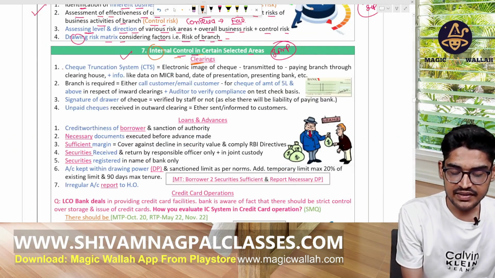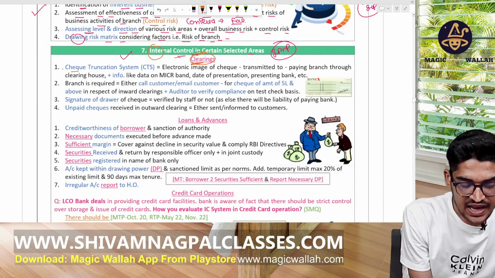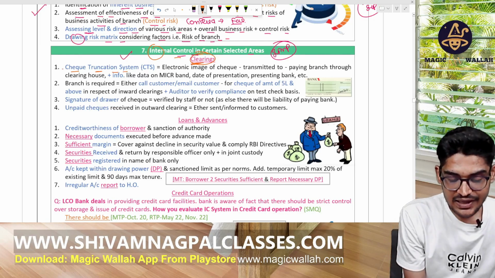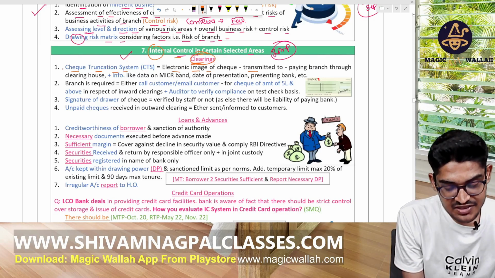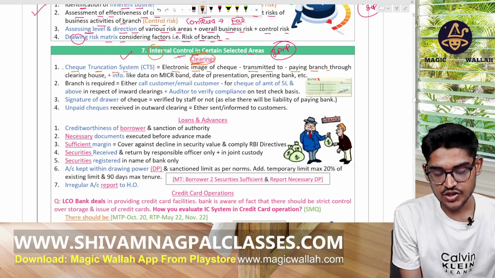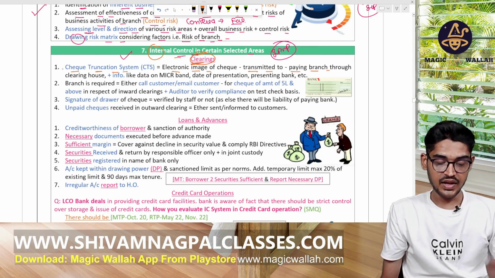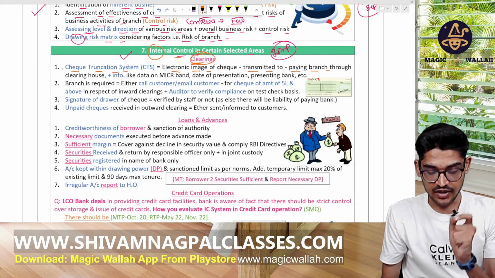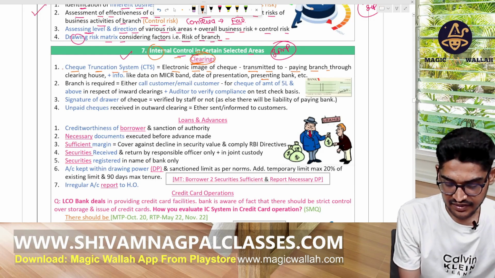So what will we check in case of clearing? In the cheque truncation system, an electronic image of the cheque is transmitted to the paying branch through the clearing house, plus information like MICR band, date of presentation and presenting bank, etc.